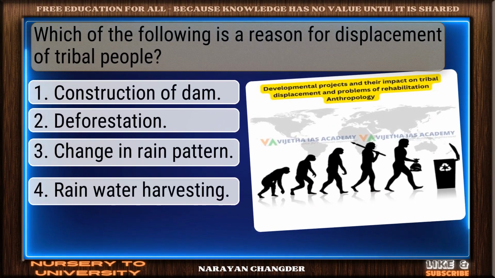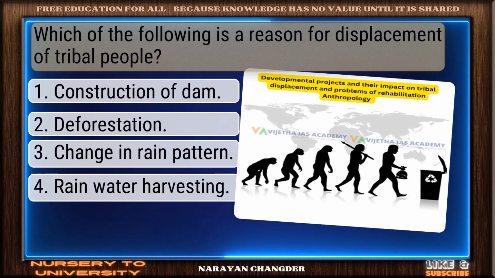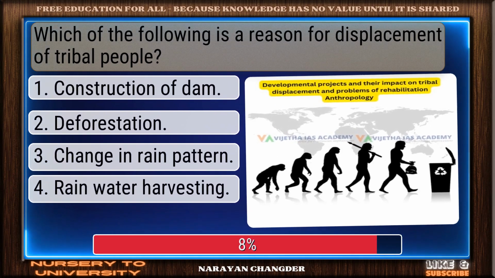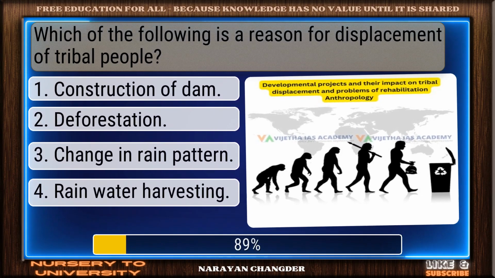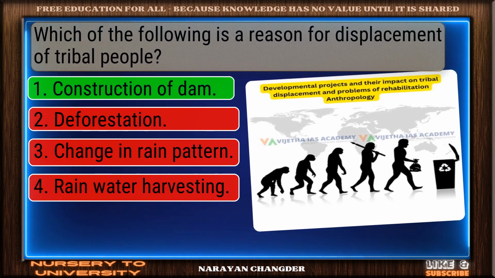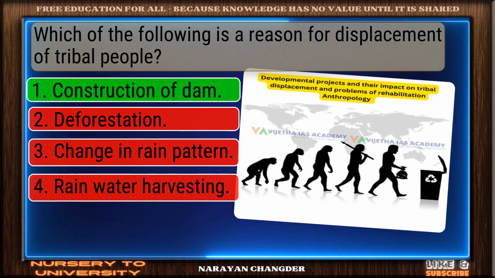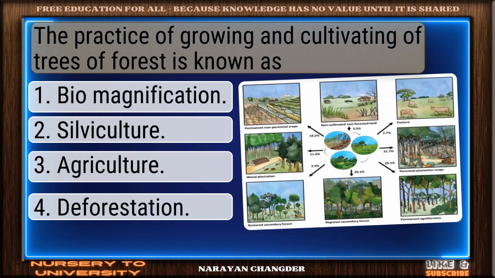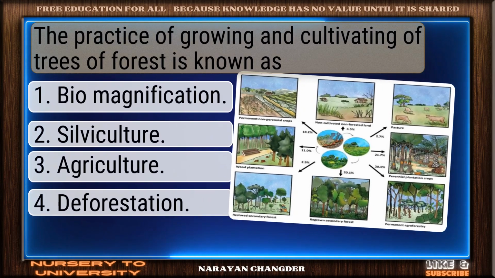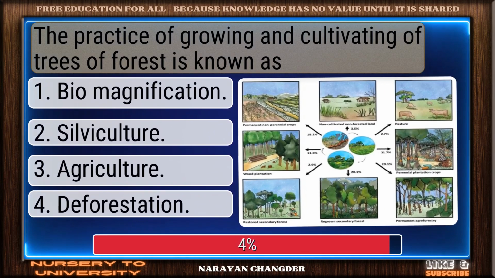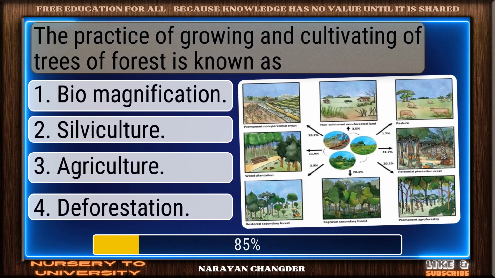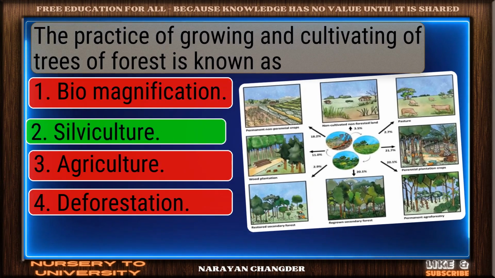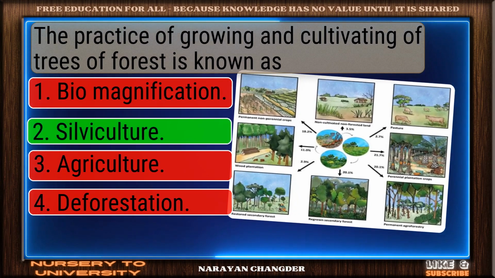Which of the following is a reason for displacement of tribal people? On track. Construction of dam is correct. The practice of growing and cultivating trees of the forest is known as dash. Smart move. Silviculture is the accurate answer.